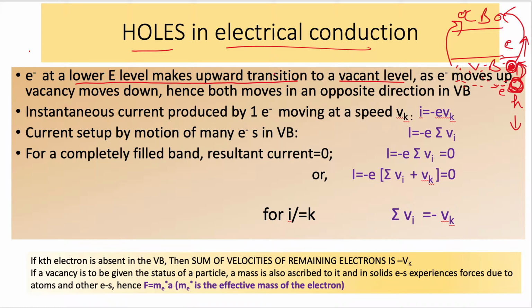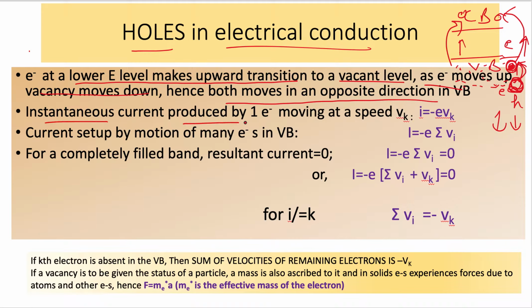So this is the way it is explained here. As the electron moves up, the vacancy moves down. Hence both move in opposite directions in the valence band.